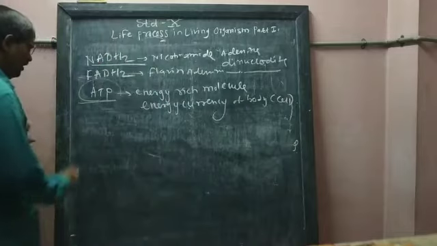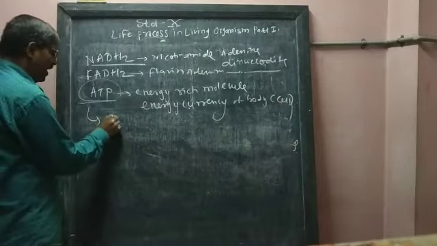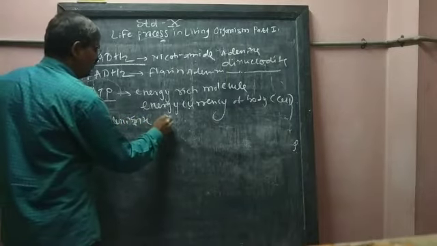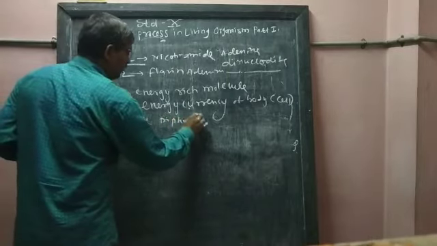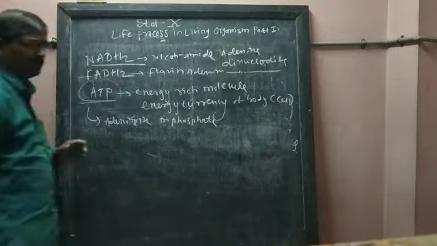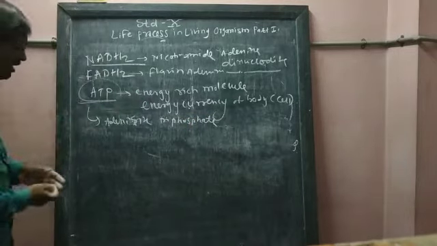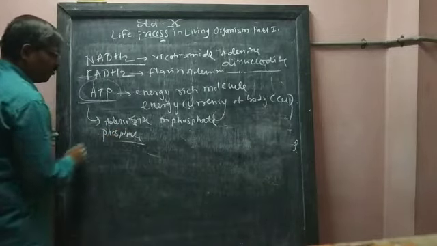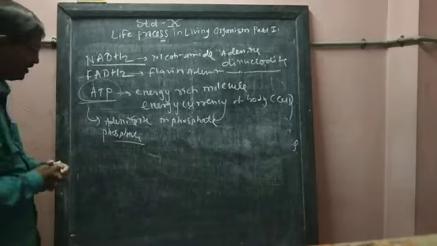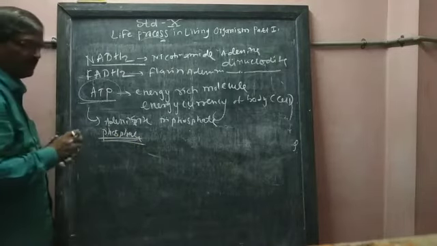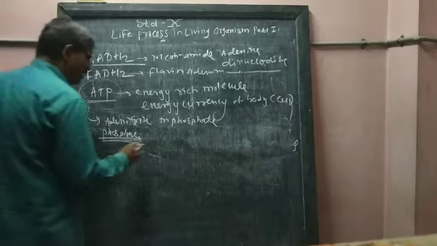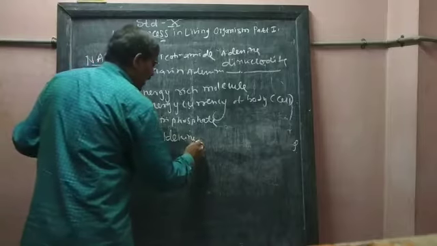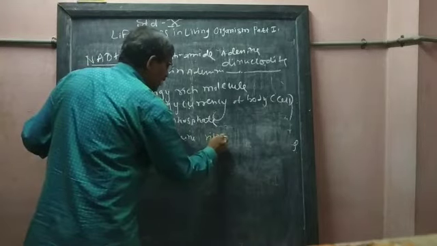Then what does ATP mean? ATP means adenosine triphosphate. The energy which is produced is chemically bonded with phosphate molecules. Energy bonds are made with phosphate molecules.